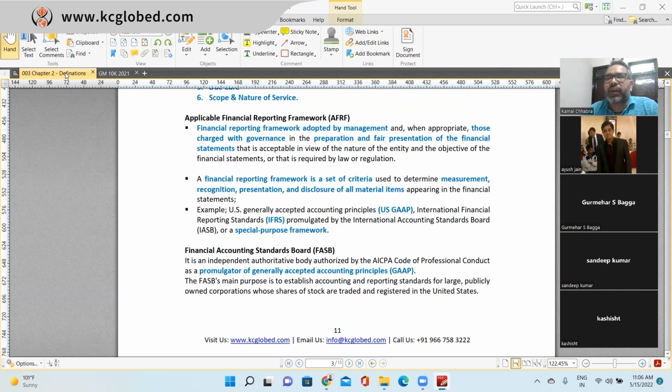And the company needs to give a disclosure of which financial reporting framework they are using. So in the US, it is allowed to follow US GAAP, and listed companies are also allowed to follow IFRS. But they need to give the disclosure of which GAAP they are following, right?